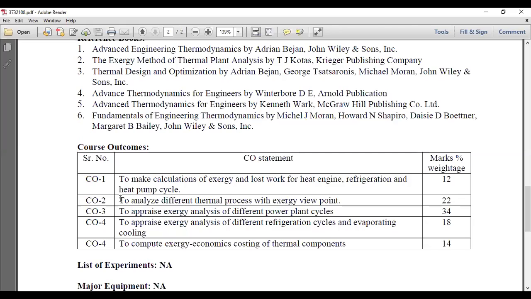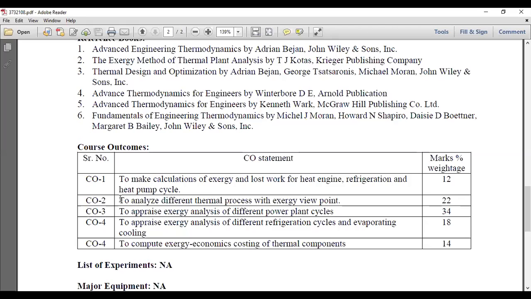So instead of using raw water available from natural resources, we are placing the condenser between the boiler and the turbine, so that we can get the purest form of water, directly converted from saturated steam to saturated water, right? So we have to go through the economic part also. We have to compute the exergy economics costing of the thermal components, right? So we will do the exergy analysis of these different regions.